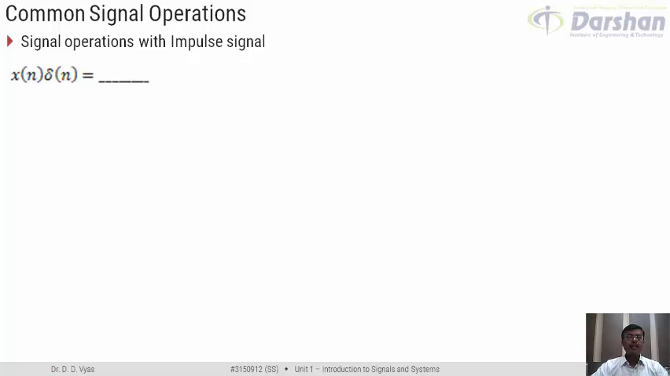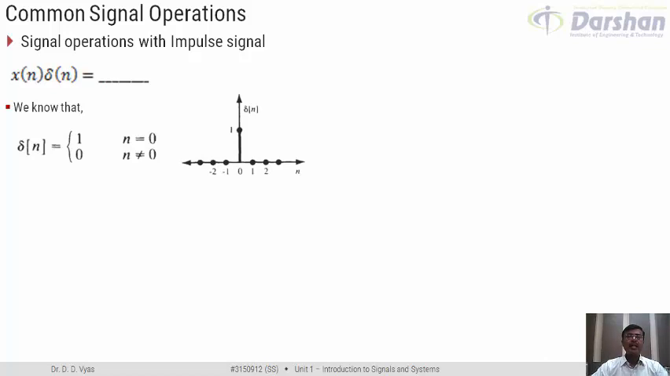x of n is a discrete time signal, and in general it can be any arbitrary discrete time signal. Now what do we know about an impulse signal? In discrete time domain, impulse signal delta n is defined equal to 1 at n equal to 0, and it is 0 at n not equal to 0. It typically looks something like this. At n equal to 0, the value of the signal is equal to 1. For all other values of n, the value of the signal is 0.